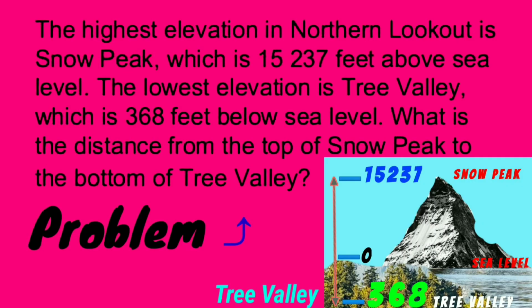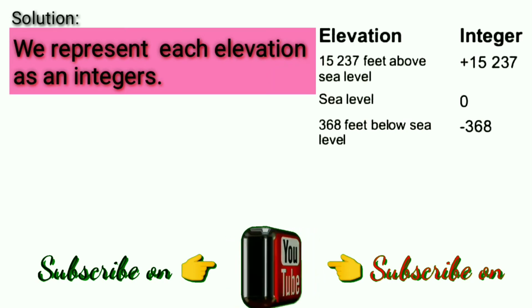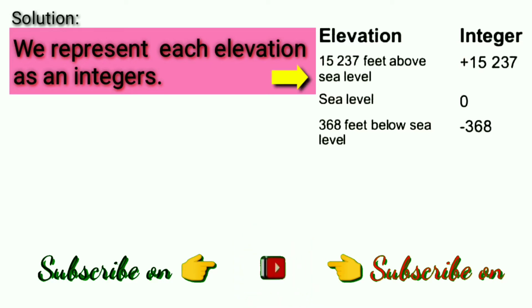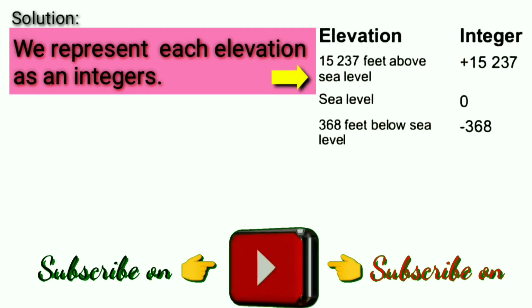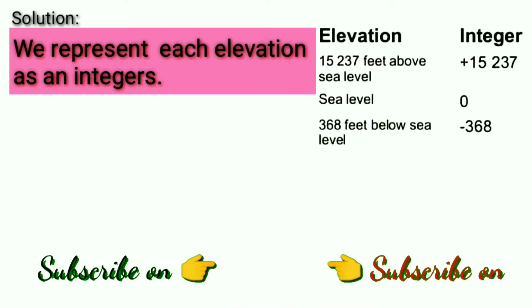Here we can see another problem. The highest elevation in Northern Lookout is Snow Peak, which is 15237 feet above sea level. The lowest elevation is Tree Valley, which is 368 feet below sea level. What is the distance from the top of the Snow Peak to the bottom of the Tree Valley? We can see here the elevation and the integer. 15237 feet above sea level is plus 15237, sea level is 0. 368 feet below sea level is minus 368.